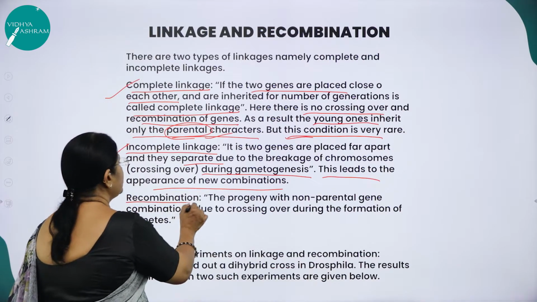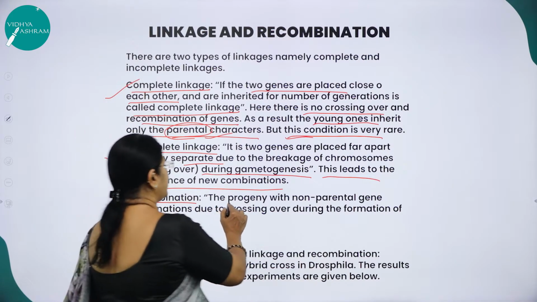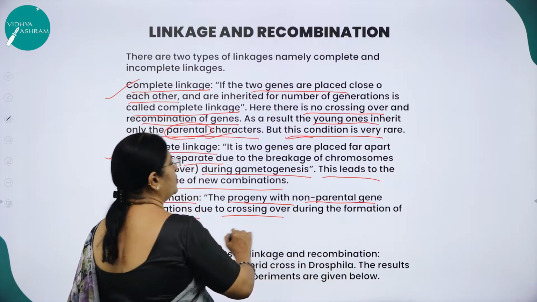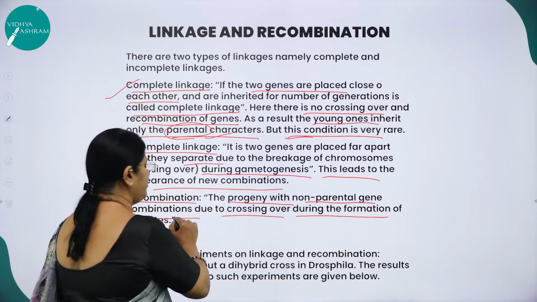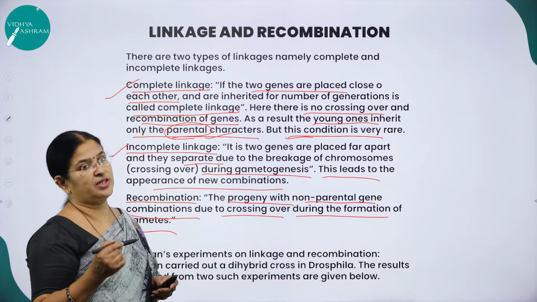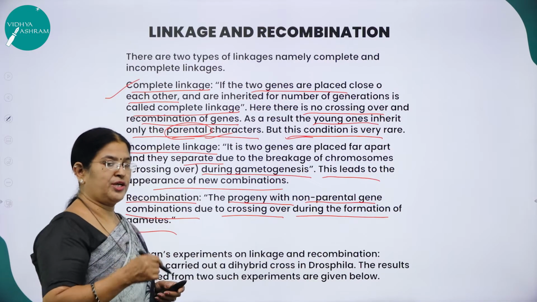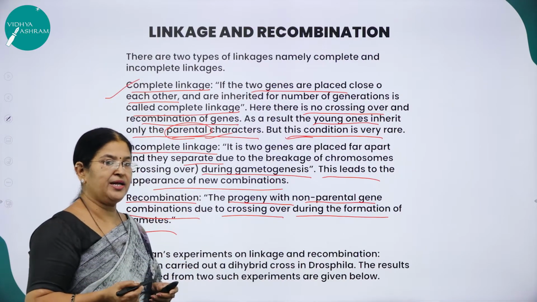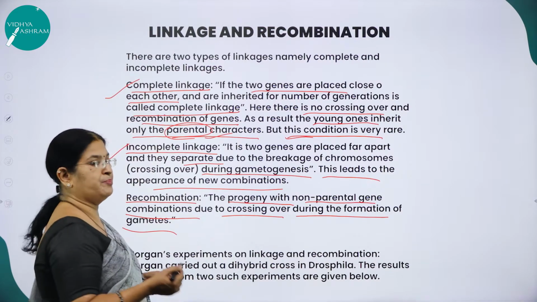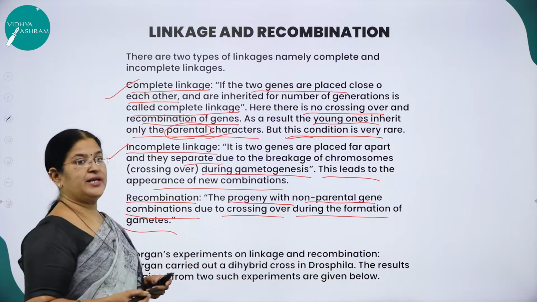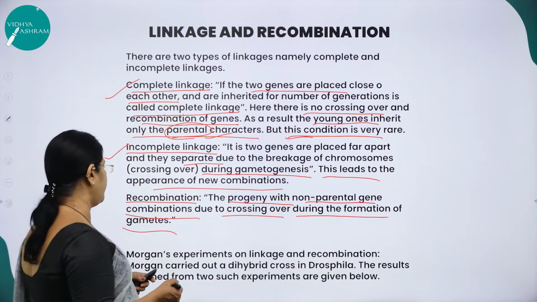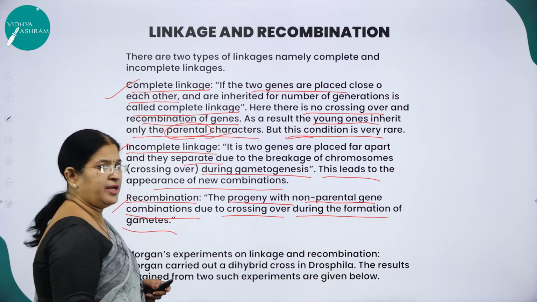So as I said, what is recombination? Recombination is nothing but the progeny with non-parental gene combinations due to crossing over during the process of formation of gametes. I hope you have understood what linkage is and what the two types of linkage are: one is called complete linkage, the other is called incomplete linkage. Then what is recombination? The progeny with non-parental gene combinations due to crossing over during the formation of gametes is called recombination.